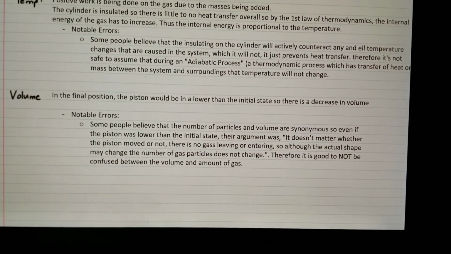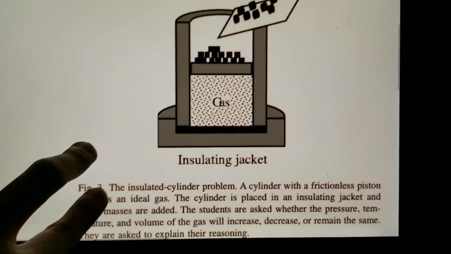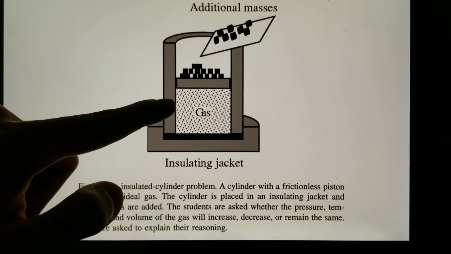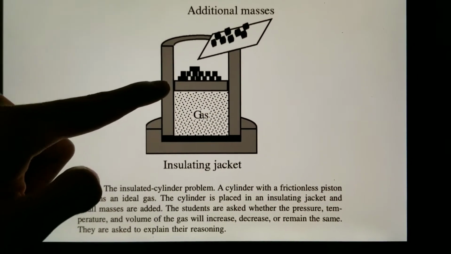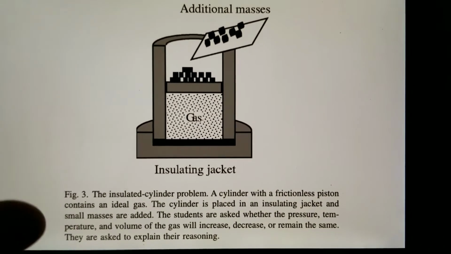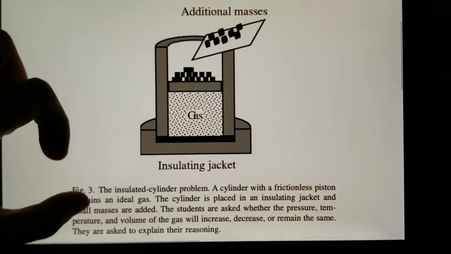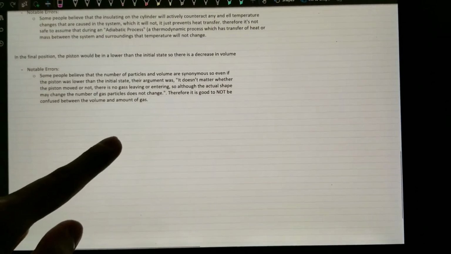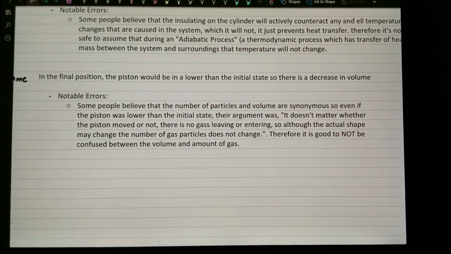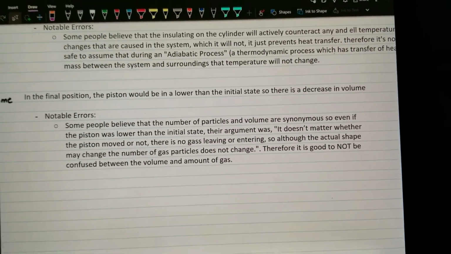As for the volume, it's quite simple because, as you can imagine, after more masses are added, the frictionless piston will decrease and it'll be at a lower state than the initial position before the masses are added. So the overall volume of the gas is decreasing. However, the mishap that people have with this concept is they're thinking about the particles of the gas and relating it to the volume of the gas, even though that's not true.